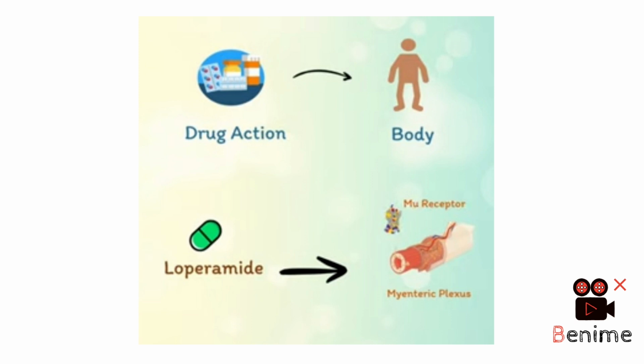For example, we have loperamide. Loperamide is an antidiarrheal drug that decreases smooth muscle tone and delays the passage of intestinal content. Most drugs produce their effect by targeting specific macromolecules, often proteins.